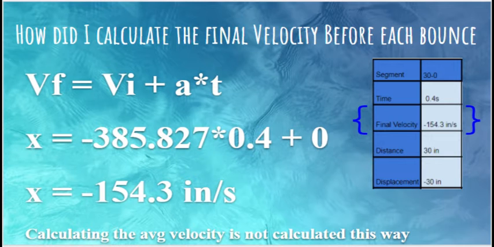In all of the following calculations, we're going to use the first segment as an example. We plug this into the calculator and we get that the final velocity before landing is negative 154.3 inches per second. The value is negative because it is decreasing its height, so it is going in the negative direction, and velocity is a vector quantity, that's why it can be negative.